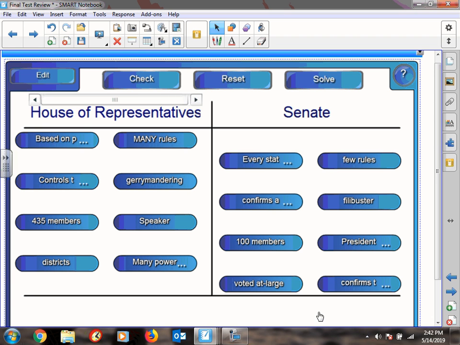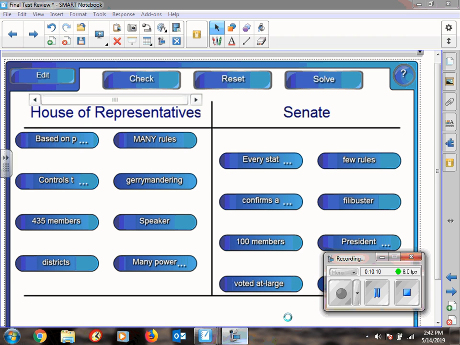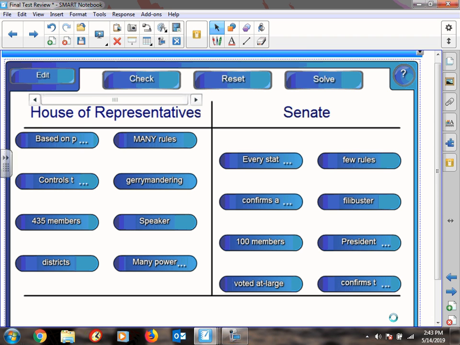Every state has two, few rules. Remember, the Senate has unlimited time to debate, and there's 100 members, but they're voted at large, which means across the state, and they confirm treaties and appointments.